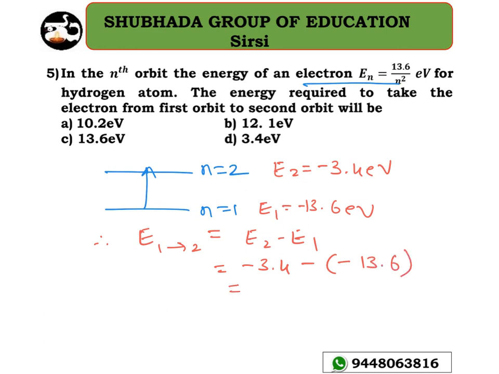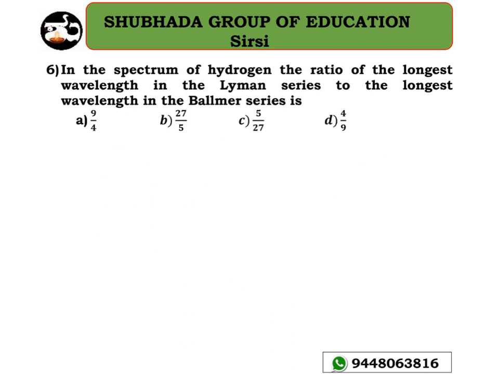So this will lead you to get the answer as 10.2 electron volt. So that's the reason why option A is the right answer for this question. What's the next problem here?